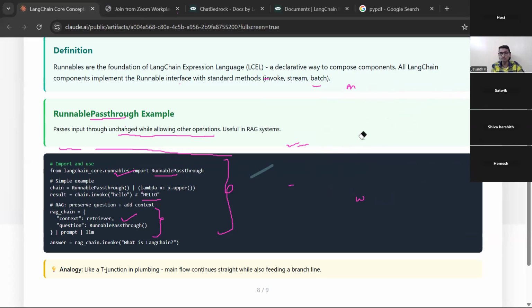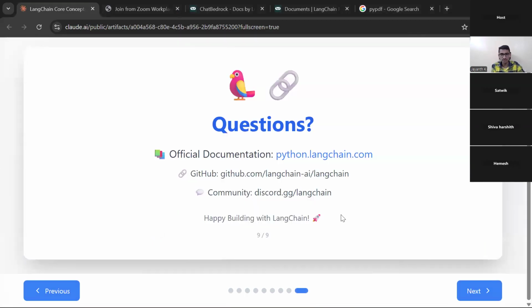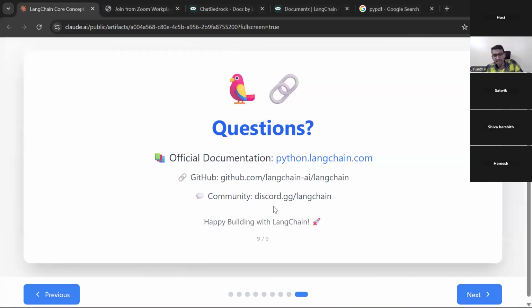If you have any questions, please ask now. Please ask in your voice; you can unmute and ask. Okay, we are moving forward. This is the last thing. Whatever I have taken is from the LangChain documentation itself. Are you able to understand? We have to first understand the documentation, and if some difficulty is there, we go through the resources. That is the correct way of learning.